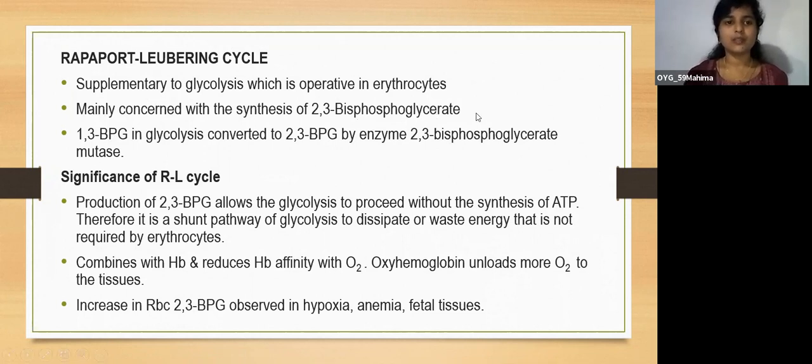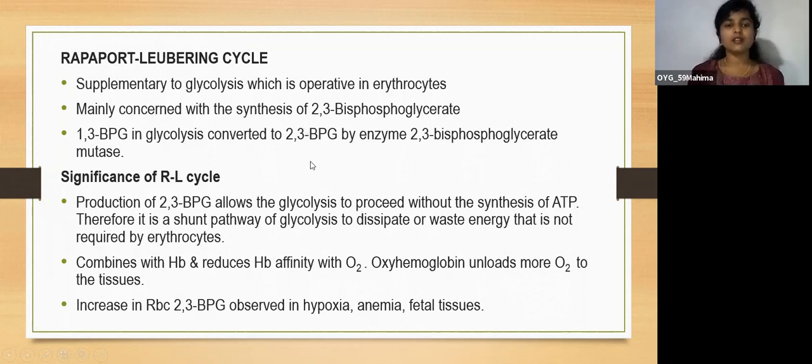So 1,3 bisphosphoglycerate in glycolysis is converted to 2,3 bisphosphoglycerate by the enzyme bisphosphoglycerate mutase. We have seen in the glycolysis pathway there is only 1,3 bisphosphoglycerate. There's nothing like 2,3 bisphosphoglycerate, but it's happening only in the Rapoport-Luebering cycle.